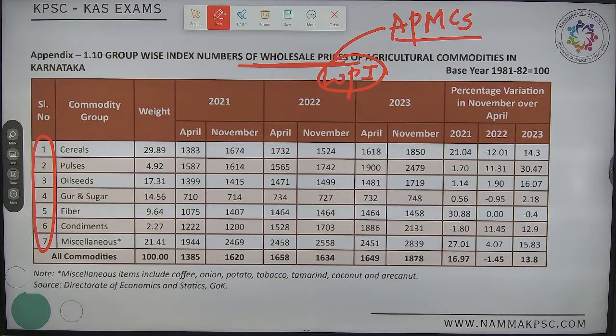Is it cereals, oil seeds, or condiments? Can I include services here? Can I include foreign goods? Yes. Can I include indigenous goods? Can I include agricultural products? Yes or no? Yes. Done. Okay, I said APMC. Now, which one? Observe this. What are you observing here?